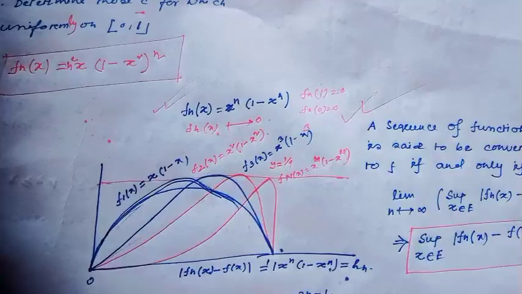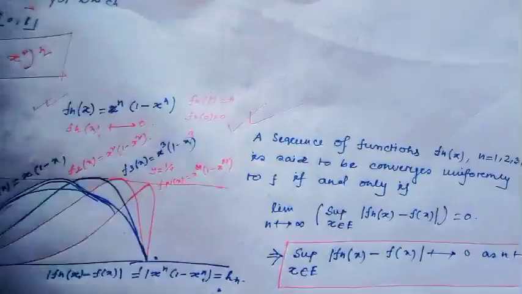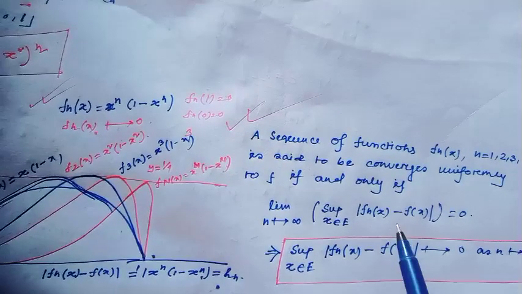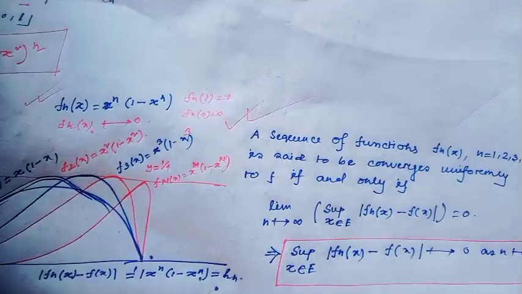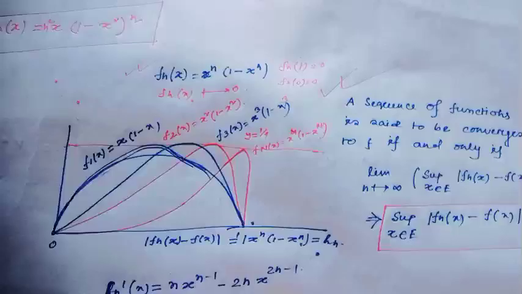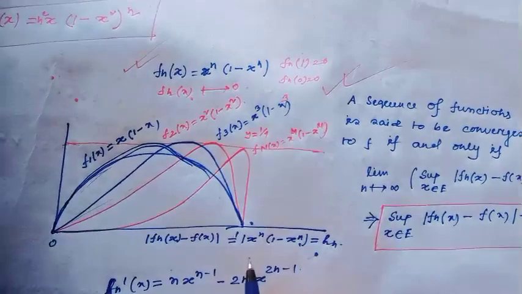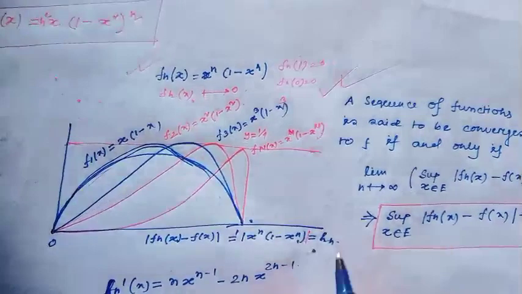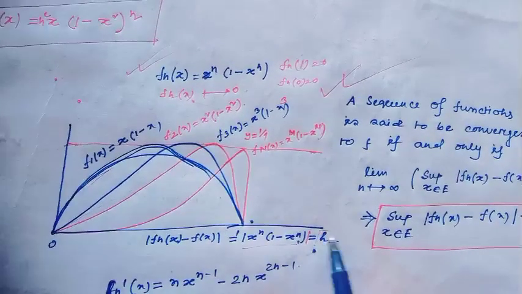For this, I will use this test. Since here we have to find whether the supremum over x belonging to E of |f_n(x) minus f(x)| tends to 0 as n tends to infinity. Here f_n(x) minus f(x), obviously f(x) equals 0. That means putting in the value, this would be x to the power n times (1 minus x to the power n). And this value we call h_n.